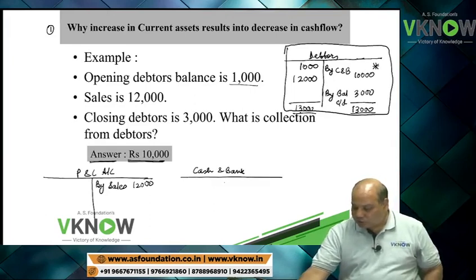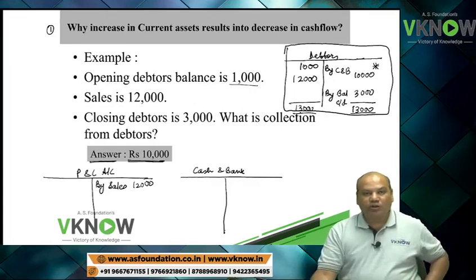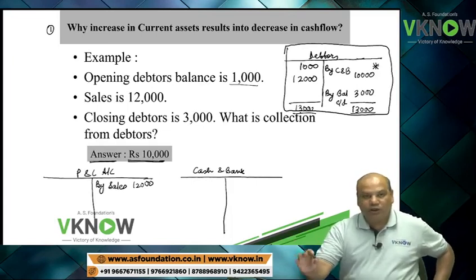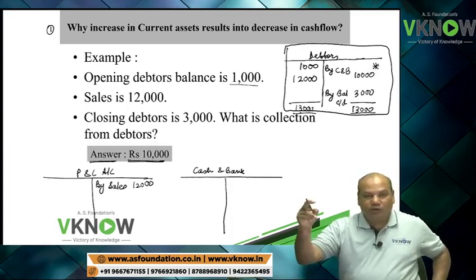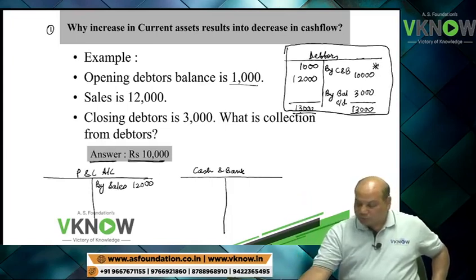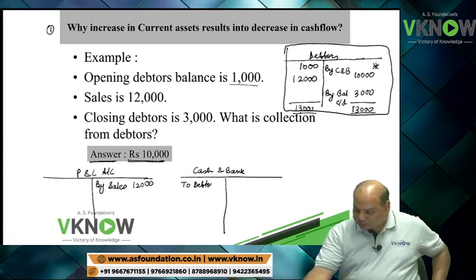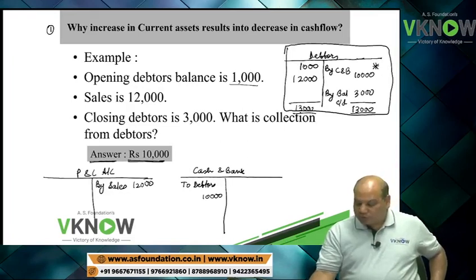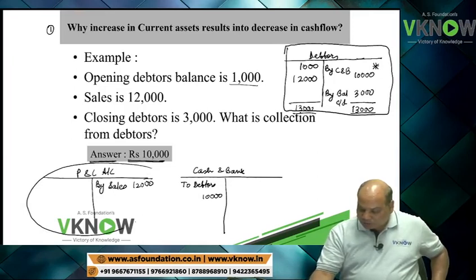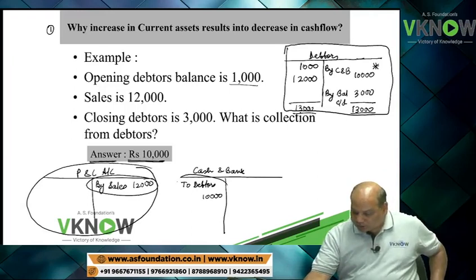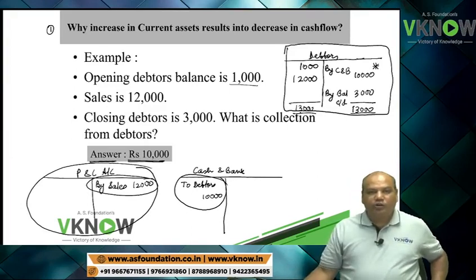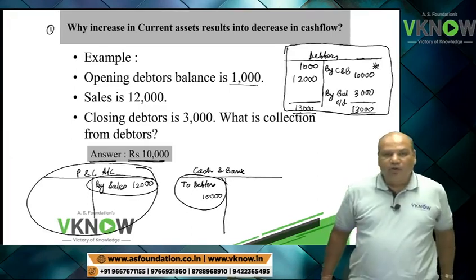See, I am explaining you the logic which is not there in your study material or any other book. They will simply give you the formula, increase in current asset, decrease in cash flow. But you are now learning the logic. Cash and bank account, you have two debtors, 10,000 rupees. P&L account, you have sales 12,000. But in cash and bank account, you have receipt of 10,000. Is it right?